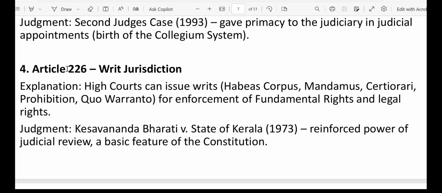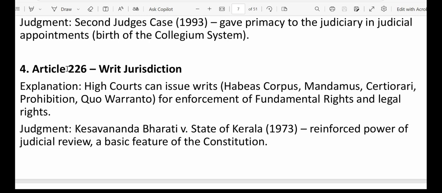Let's suppose you went to get a caste certificate from the BDO office or any government office, say an SDO office. Now they are denying it. They are not giving you that caste certificate illegally, even though you have produced all the required documents as per the act. At that time you can reach out to the High Court. The High Court can issue mandamus to that public officer to issue you a caste certificate if everything looks good.